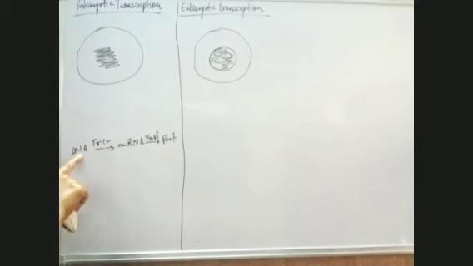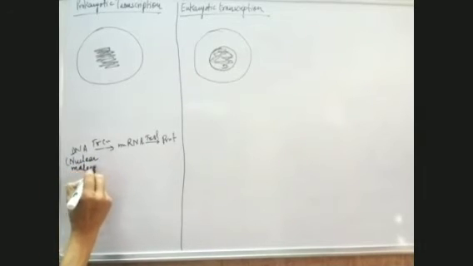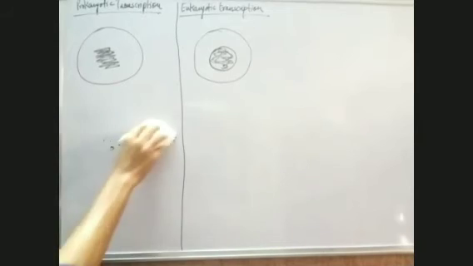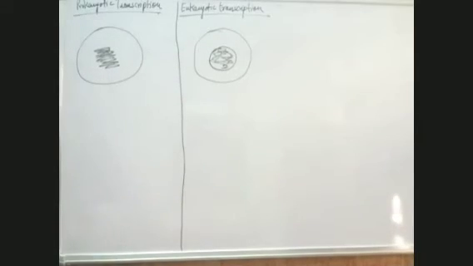So where is this DNA present? DNA is present in nuclear material. That means the substance, the material which is present in the nucleus, in that the DNA is present. That means the process of transcription will take place in DNA. DNA is present in the nucleus. Now, in case of prokaryotic cell, there is no nucleus. The nuclear material is on the cytoplasm.